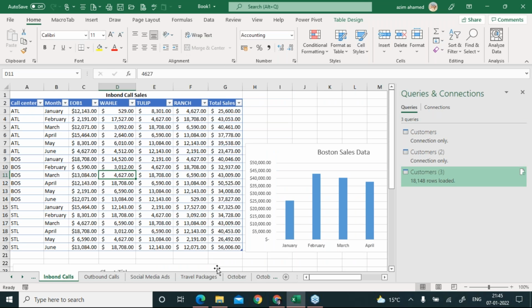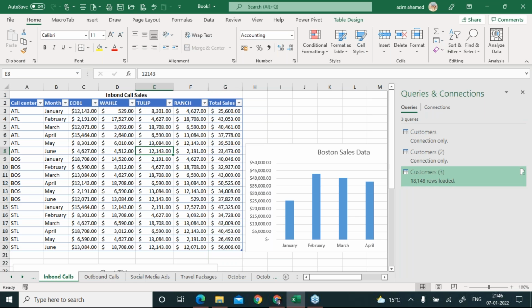Total sales means this one. The total should come automatically. I don't need to do it manually by putting in a sum formula and all. This is completely magical, right? Everybody, no function is required. You have to just remember the feature of it.